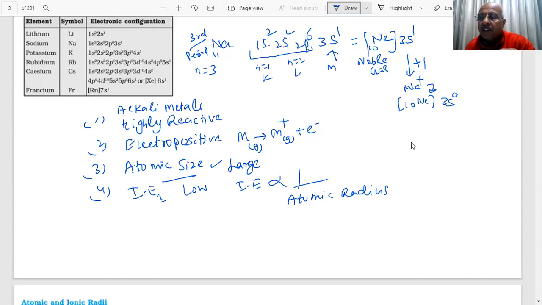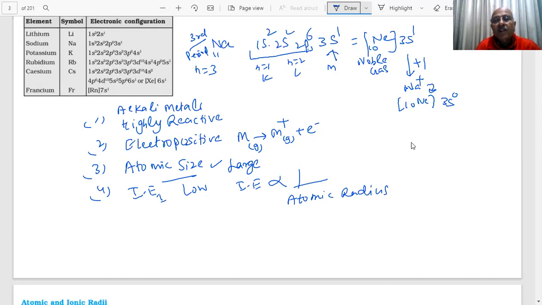They will immediately react with air, they will immediately react with water, students, and will catch fire in the atmosphere. They are so reactive, they are not kept in air or water. Sodium is kept in kerosene oil because it will immediately catch fire. So all this information is there.